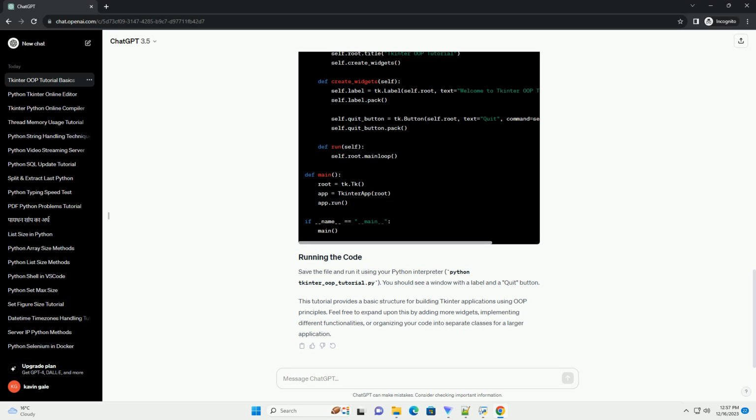This tutorial provides a basic structure for building Tkinter applications using OOP principles. Feel free to expand upon this by adding more widgets, implementing different functionalities, or organizing your code into separate classes for a larger application.